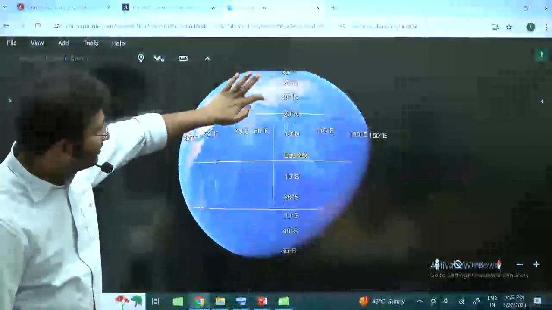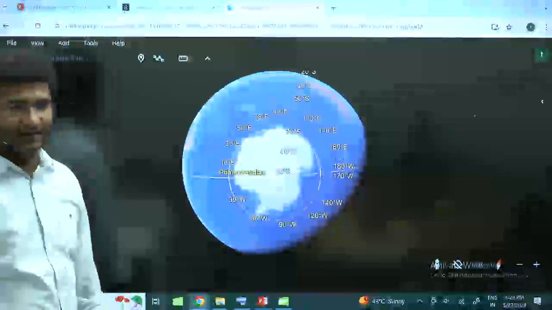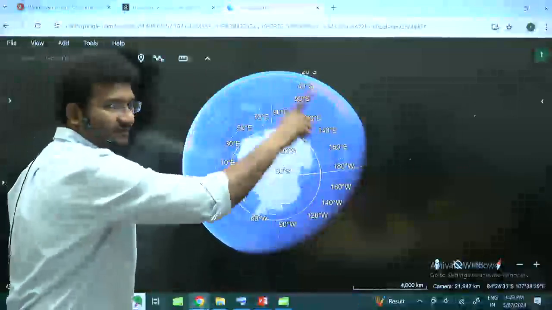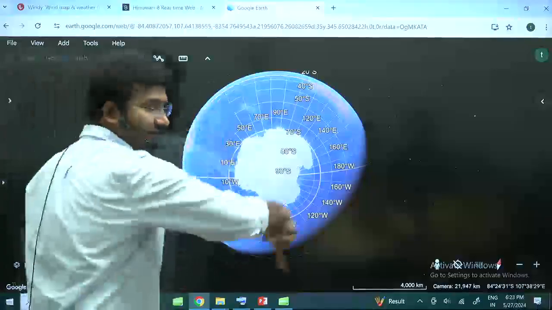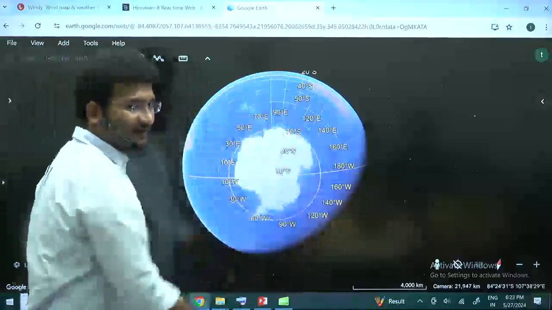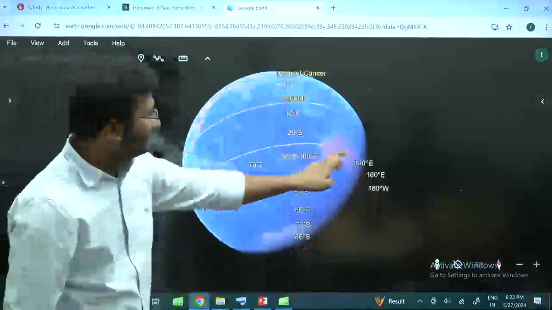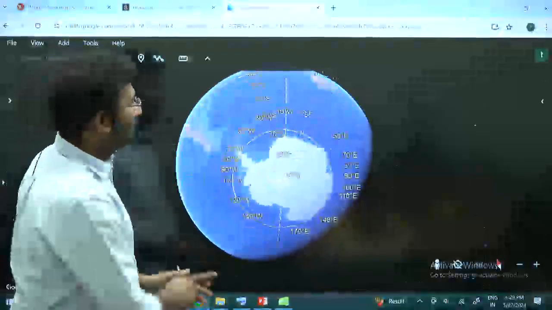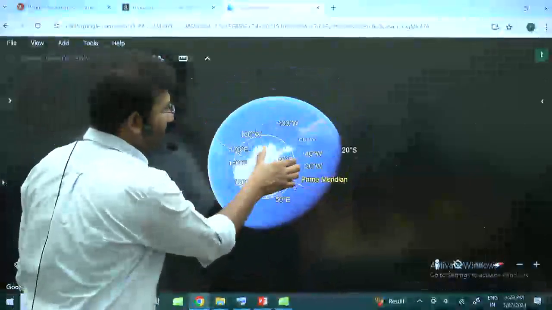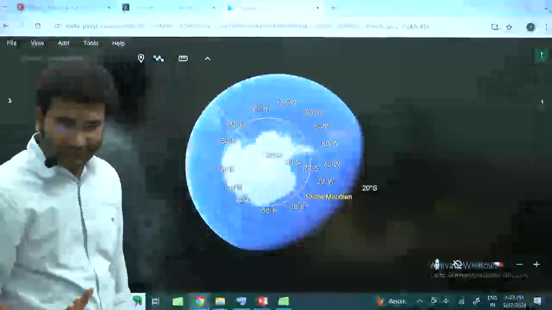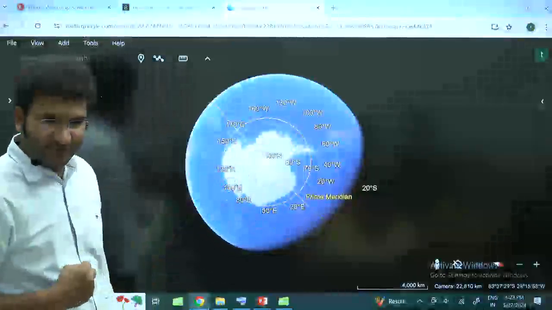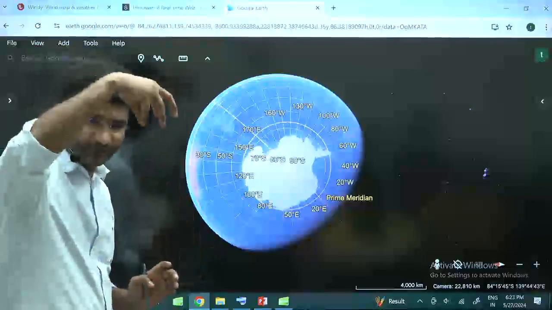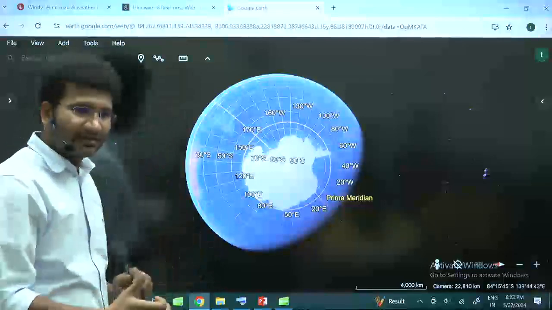But this earth, I'm turning it like this. Now, what is the rotational direction? Is it rotating like this or like this? ठीक है? It is like this only, no? Clockwise हो गया ना? Because here your perspective is from the South Pole. Got it? But Earth always rotates anti-clockwise if you are looking from the North Pole; if you are looking from the South Pole, it is clockwise.